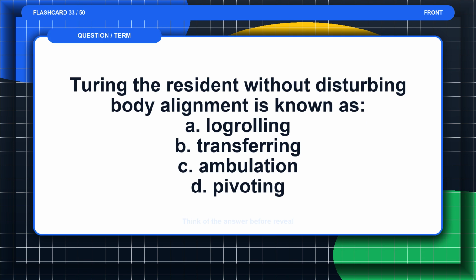Flashcard 33. Turning the resident without disturbing body alignment is known as: A. Log rolling. B. Transferring. C. Ambulation. D. Pivoting. Think of the answer before the reveal.